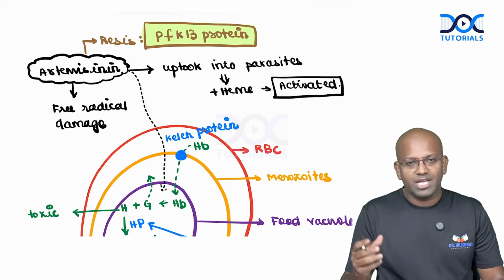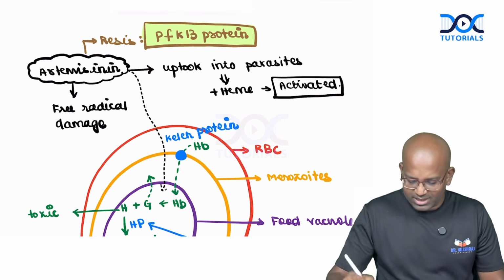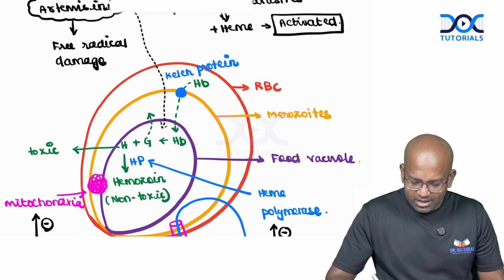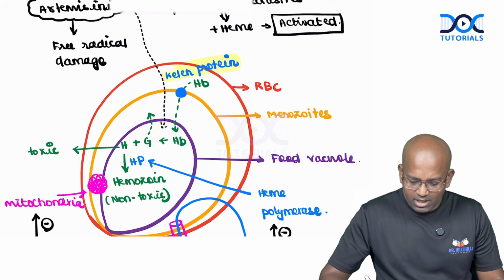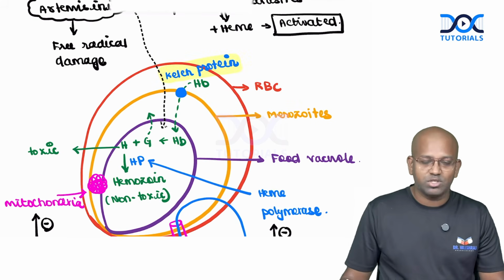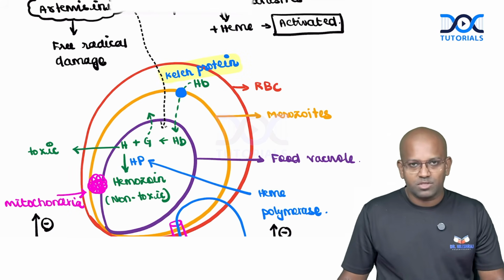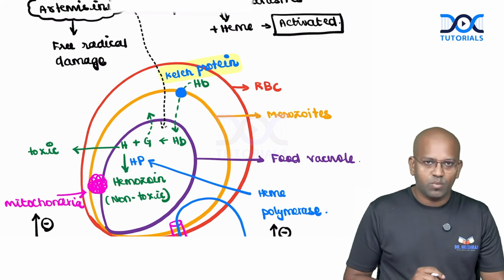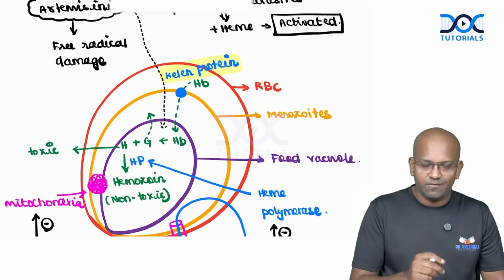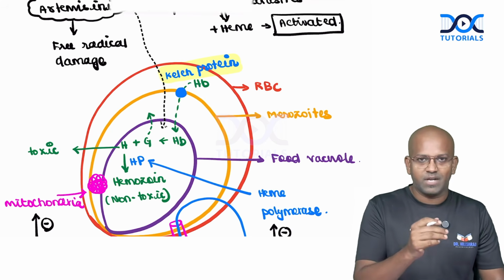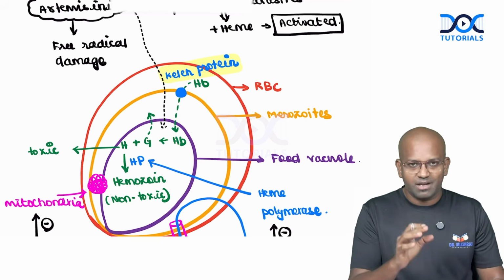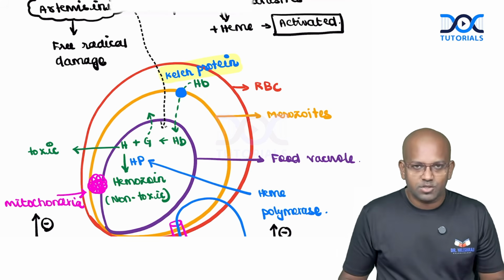As simple as that. We have already explained the physiological use of this Kelch protein. These are the three major sets of drugs, which include the basic drugs like chloroquine and quinine, and we have explained Primaquine, Tafenoquine, and also the artemisinin derivatives and their mechanism. We have explained the resistance patterns too.